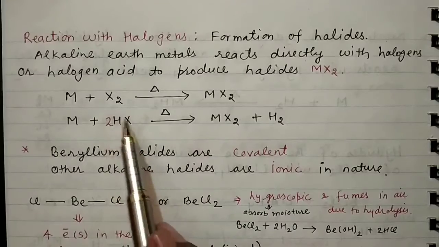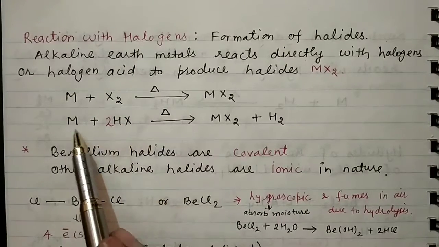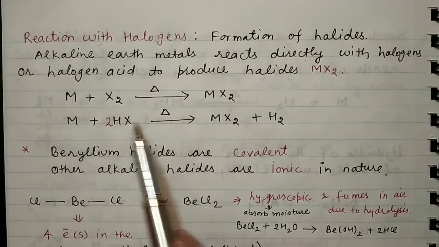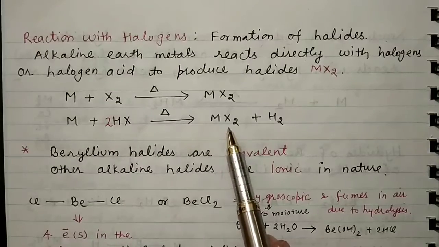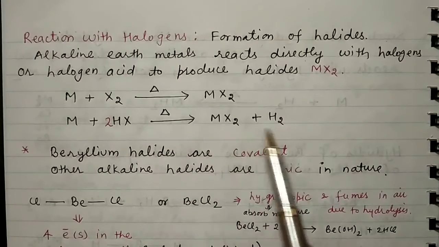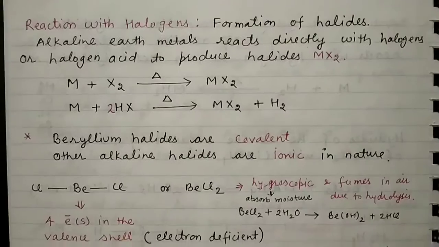Even with halogen acids like HCl and HBr, the alkaline earth metals react to form MX2, that is metal halides, along with the release of hydrogen.